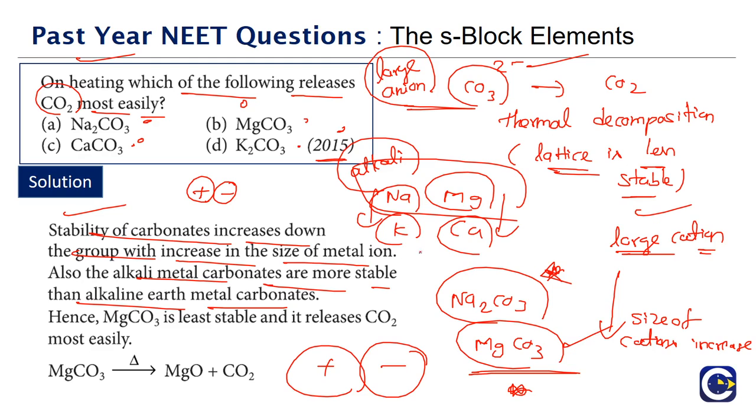Again, if you are looking between potassium and calcium, I mean that is not a part of this question, but I am just saying, which will be more stable? Potassium carbonate will be more stable than calcium carbonate. So among these given carbonates, the one that is least stable is magnesium carbonate. So it will readily decompose to give you magnesium oxide and CO2. So the correct answer for this is option B, which is magnesium carbonate.